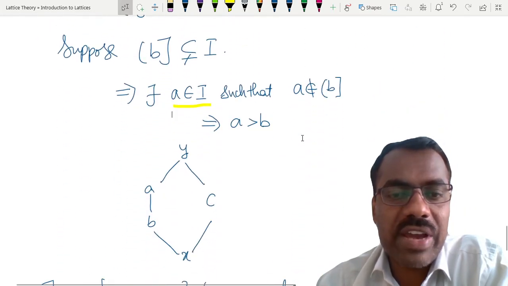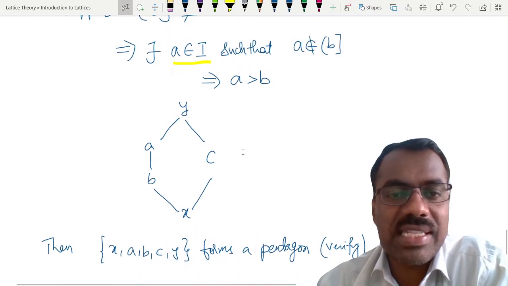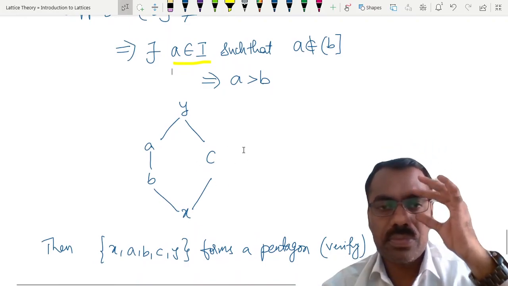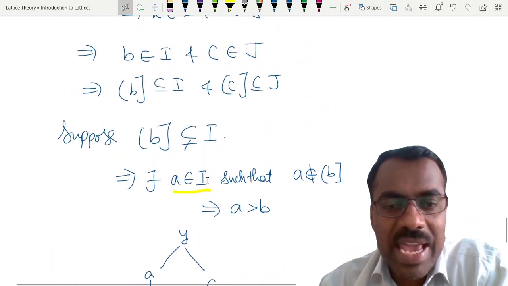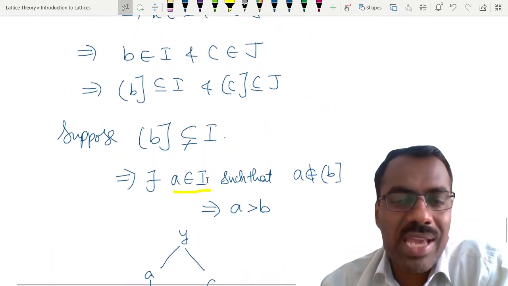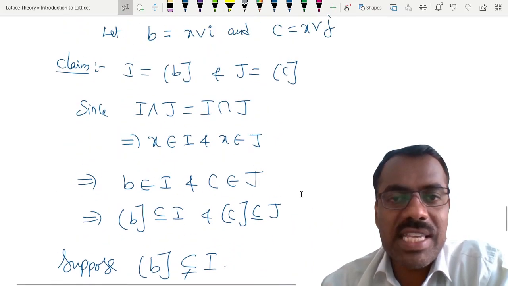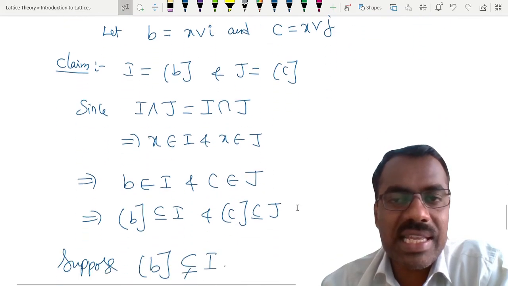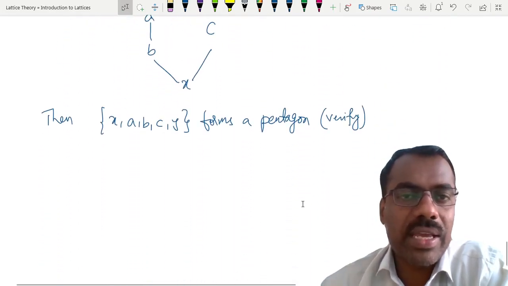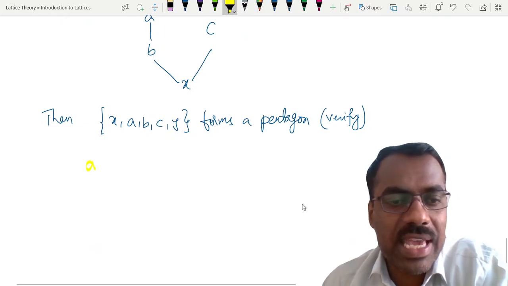So can you see why A is less than Y as well as C is less than Y? A is coming from I, but I is less than or equal to I join J or not? Okay. Similarly, what is C? C belongs to J and J is less than or equal to I join J. So here you can verify that A is